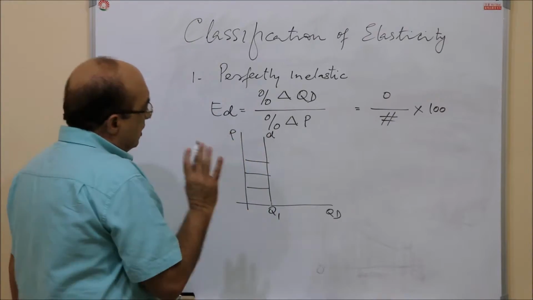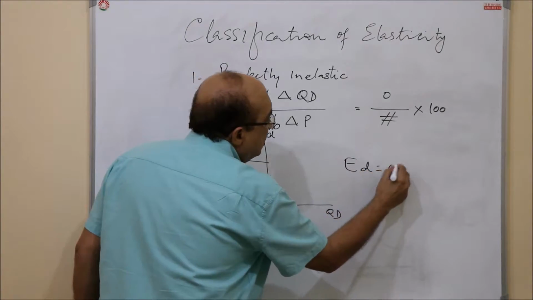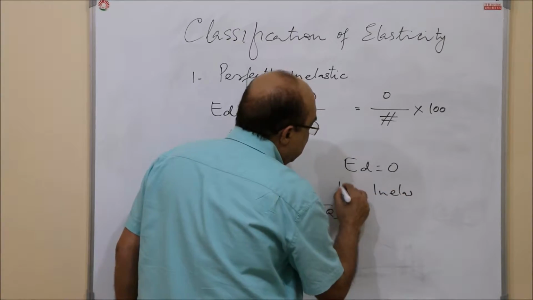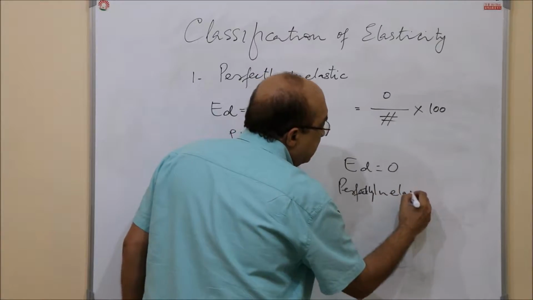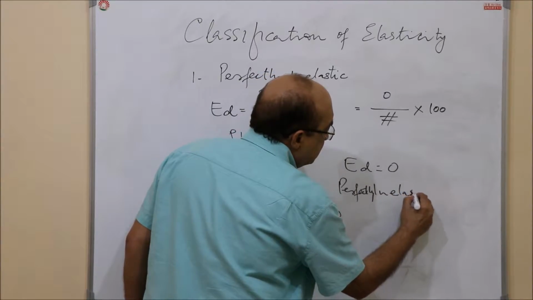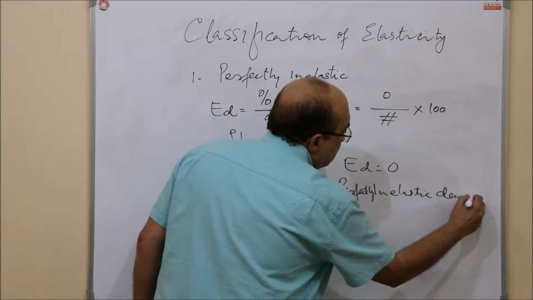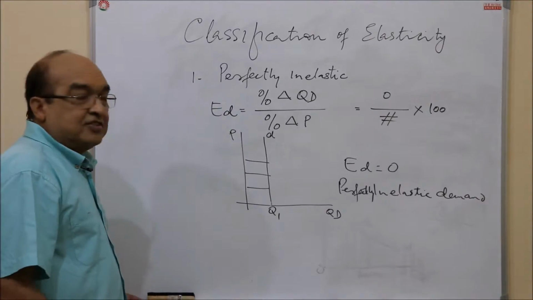Okay, right? So elasticity of demand is 0. It will be called inelastic or perfectly inelastic demand. So this is one category of elasticity.